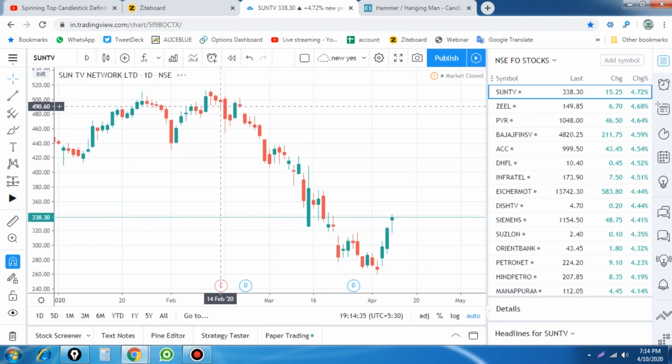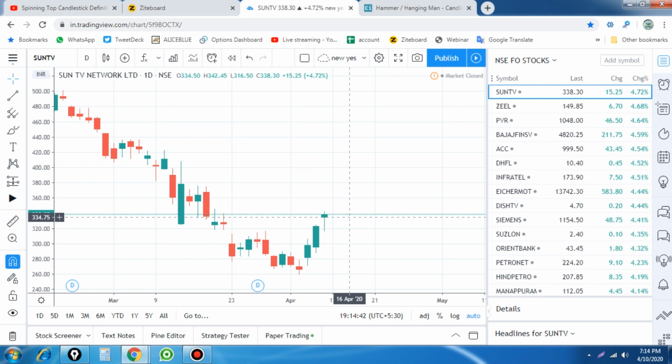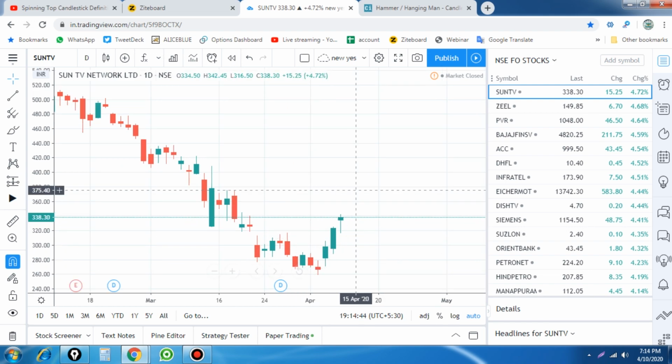Sun TV Network. You see there is a pattern which is exactly a hammer pattern, which forms at the top of the market. Compared to a bottom reversal, this is at the top right now. If the market goes down from this level without breaking this high, there will be another possibility. The current high of this market is 330 or 342. If the market breaches above 340, this is not a valid hanging man. But whenever the market breaks below this level, we have to maintain this as a stop loss, and we will go for that.